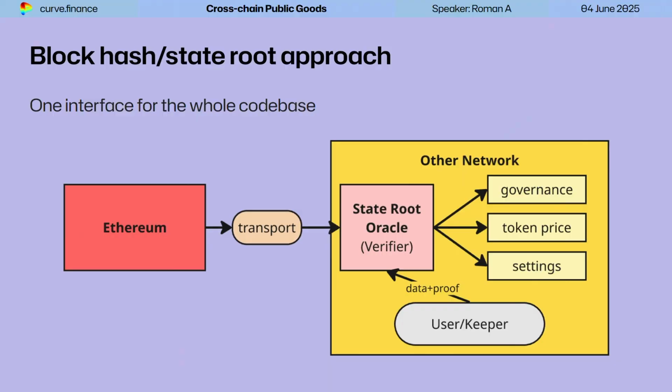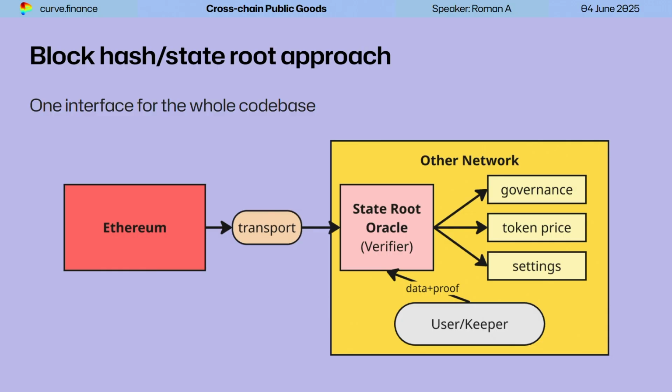Being taught by the multi-chain incident back 3 years ago, we are trying to minimize the risk and decentralize all the bridges. So if one bridge goes off, all the other chains are still functioning, and there is no liquidity at risk. So the best solution for us was to make blockhash or state root storage proofs.